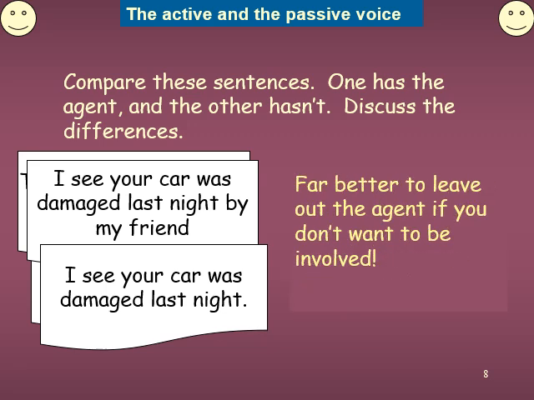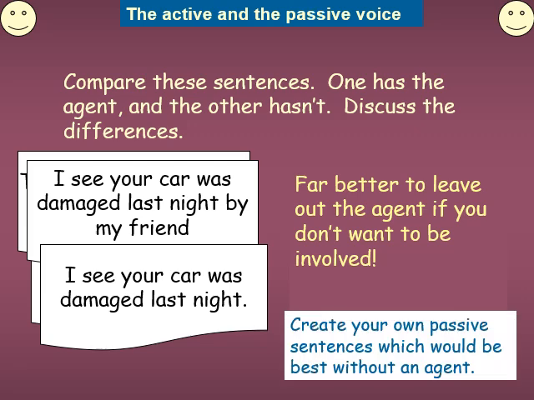It is better to leave out the agent if you don't want to involve anyone. I mean, sometimes if we do not know who has done what, obviously let us omit it. Okay, create your own passive voice sentences which would be best without any agent.